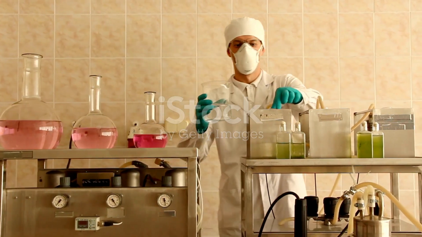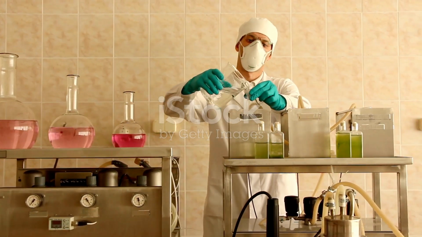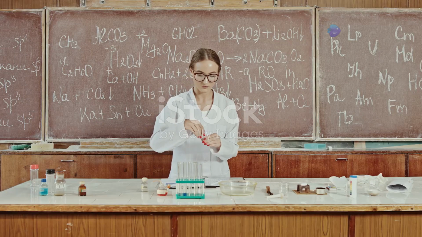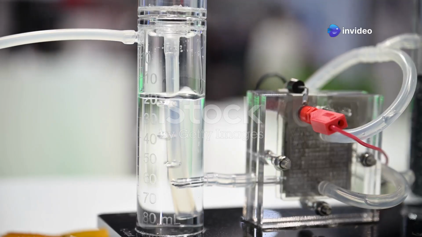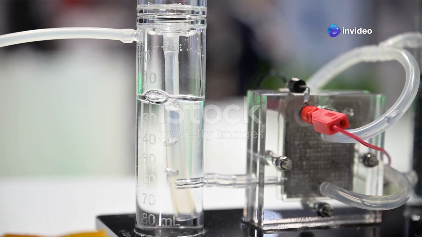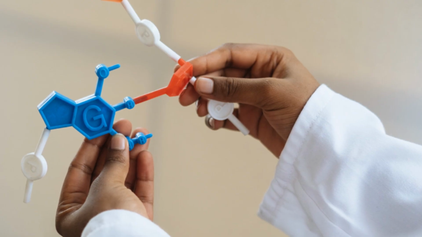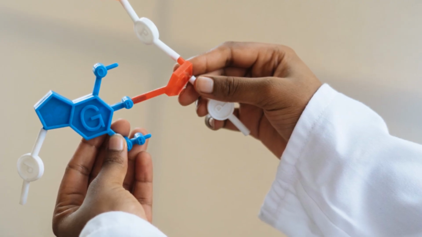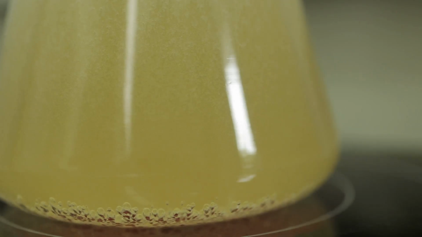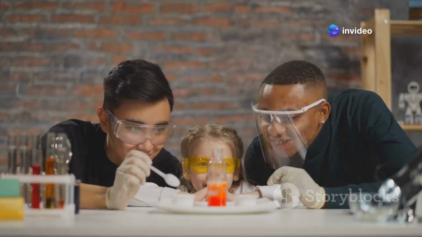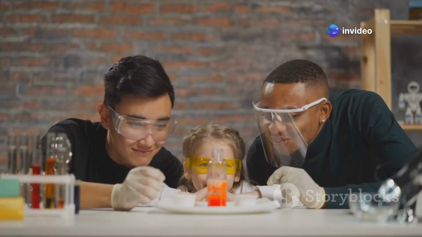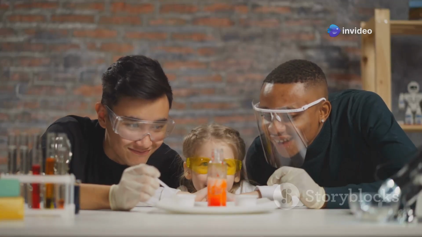The synthesis of alkanes is a fundamental process in organic chemistry. There are several methods for creating these essential hydrocarbons. One common method is the hydrogenation of alkenes. Alkenes are hydrocarbons that contain a carbon-carbon double bond. Adding hydrogen to an alkene breaks the double bond, resulting in an alkane. This reaction typically requires a catalyst, such as platinum or palladium.